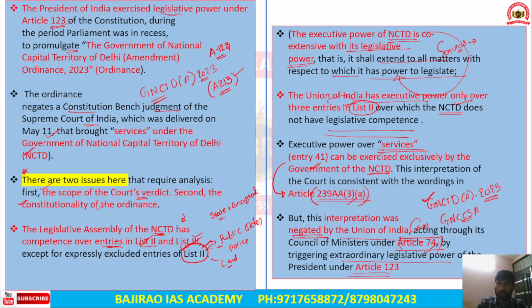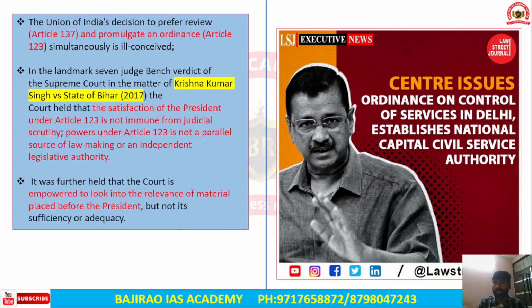There is no doubt that the President can pass such an ordinance under Article 123 in case both houses of Parliament are not in session. The ordinance is valid for 6 months and 6 weeks after the house is reassembled.